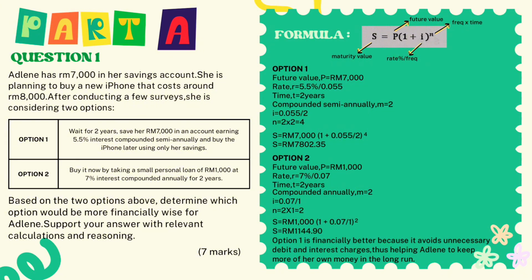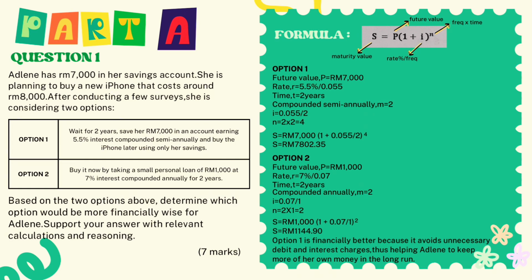The formula that we are using is S equals P bracket 1 plus i bracket to the power of n. Option 1, P equals 7,000 ringgit, rate R equals 5.5%, time T equals 2 years, compounded semi-annually so M equals 2. So S equals 7,000 bracket 1 plus 0.055 over 2 bracket to the power of 4. So the answer is 7,802.35 ringgit.